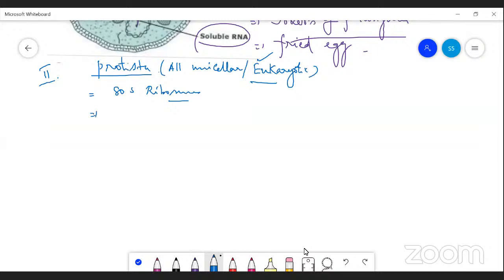Cilia and flagella are the locomotory organs of protista. They are arranged in a 9+2 arrangement of microtubules.